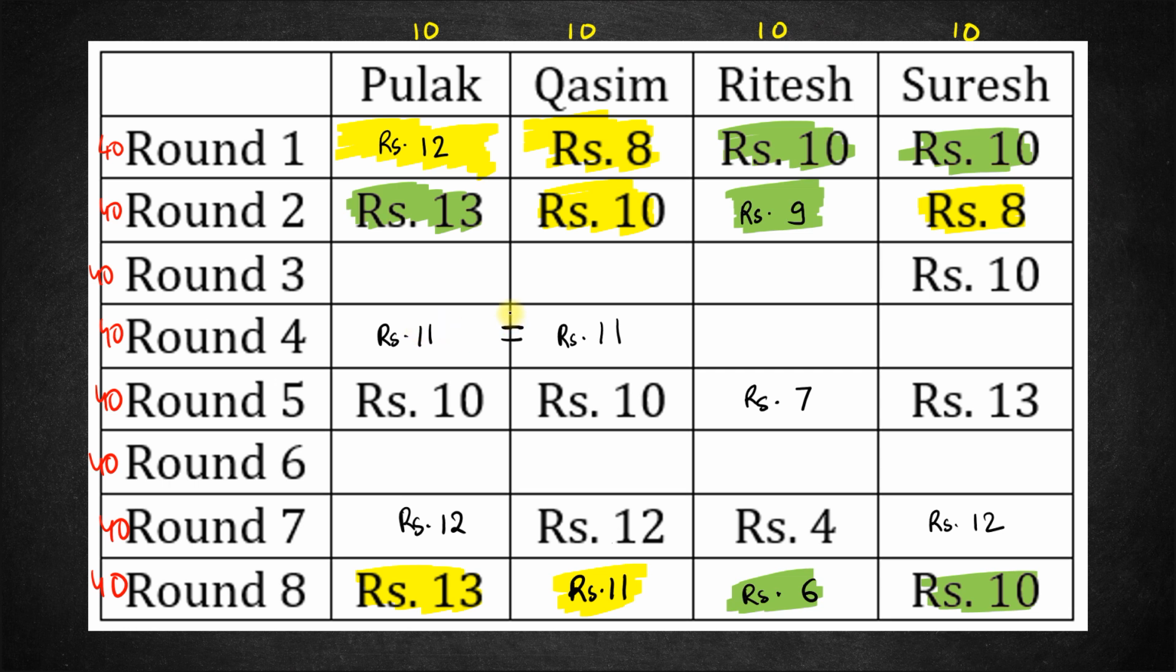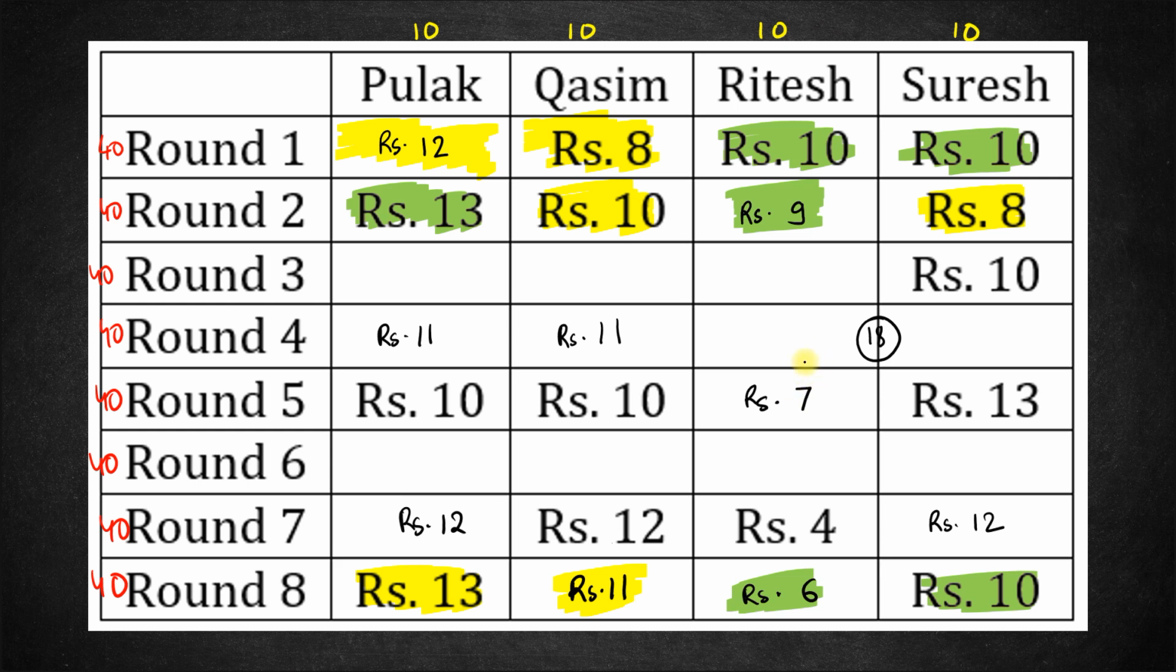So the total amount with Pulak and Qasim so far is 11 plus 11, 22 rupees. So the total amount with these two guys will be 18 rupees. Okay. So now if you look at Pulak and Qasim from round 4 to round 5, both of them are losing 1 rupee. If both of them are losing 1 rupee, that means they would not have paired with each other. It means they would have paired with the other two, Ritesh and Suresh. So if both of them paired with either Ritesh or Suresh, both Ritesh and Suresh must have gained 1 rupee from round 4 to round 5.